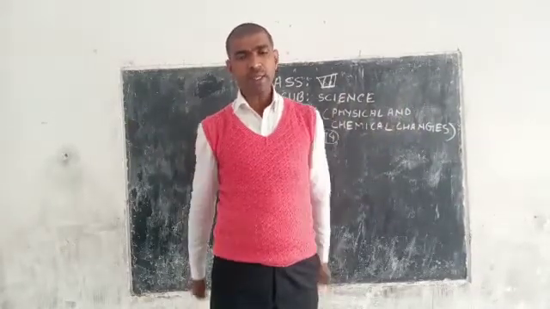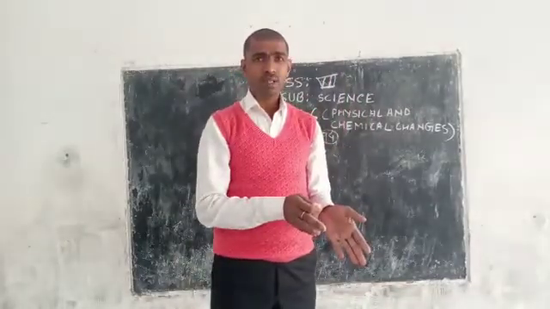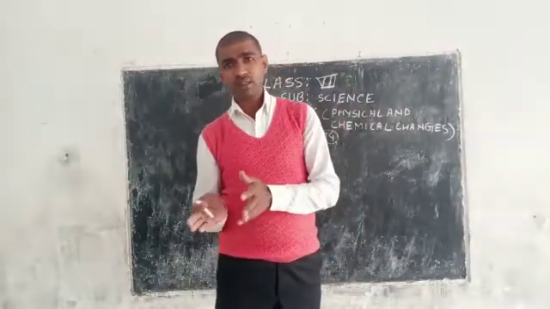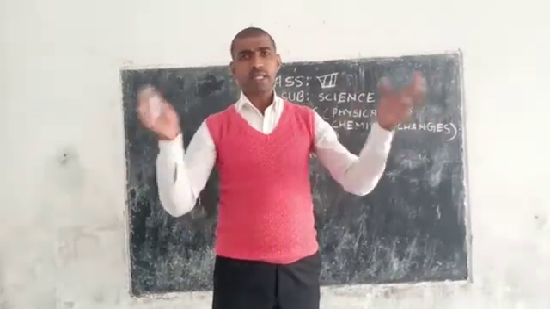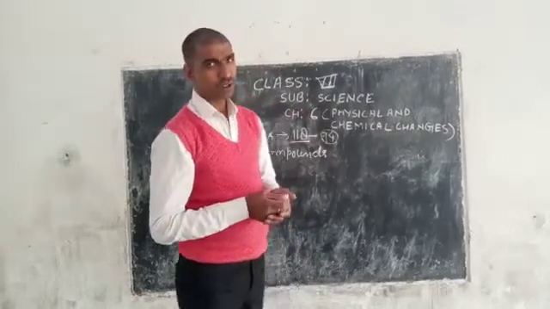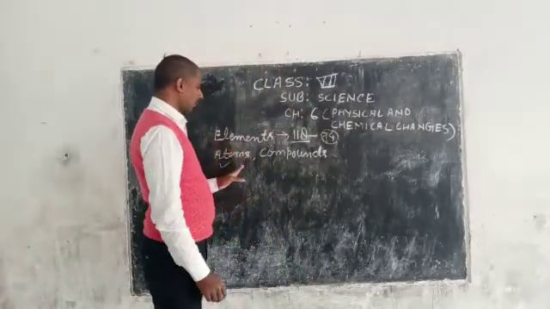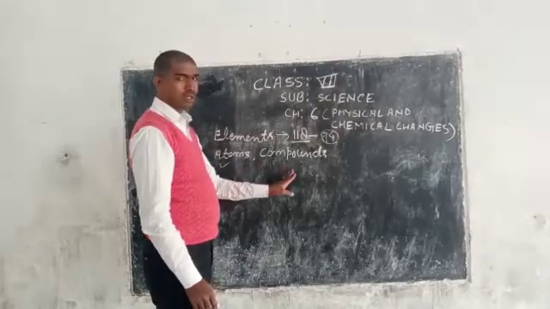Carbon dioxide is made up of carbon and oxygen. Carbon is an element and oxygen is also an element. When carbon and oxygen combine with each other, they form the compound carbon dioxide. So this is my explanation about elements, atoms and compounds.